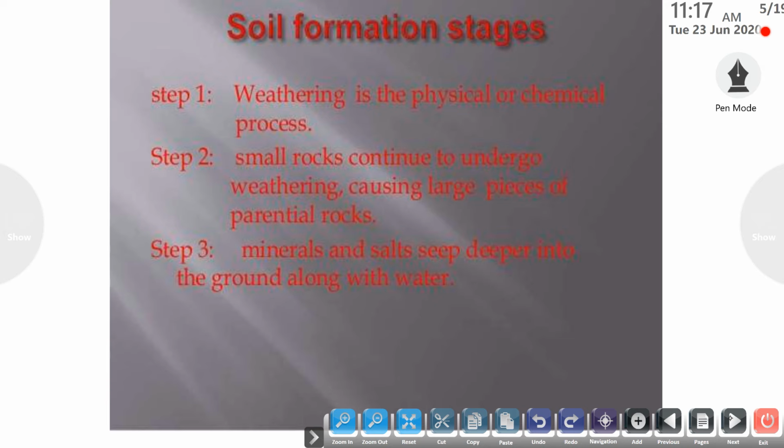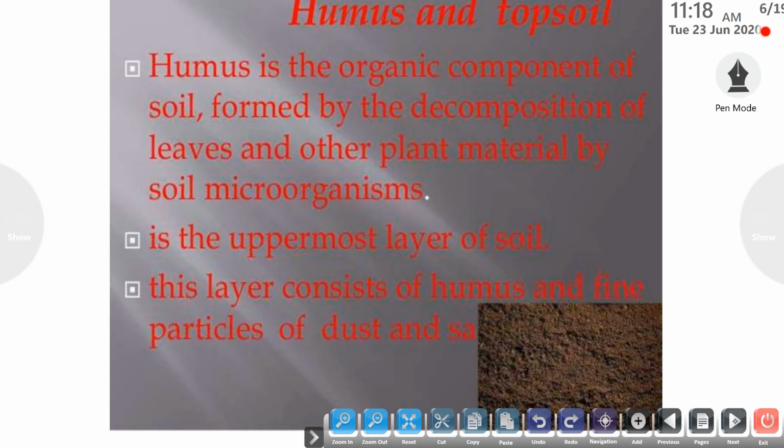In this, the soil particles are separated based on their mineral content. The next step is that the small rocks continue to undergo weathering. They cause large pieces of the parent rocks to break. The third step is that the minerals and salts seep deeper into the ground along with the water. This is the absorption or water holding capacity of the soil. These are the three stages of soil formation.